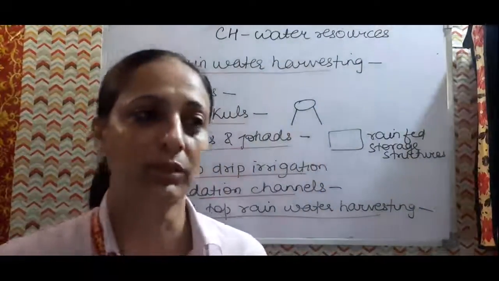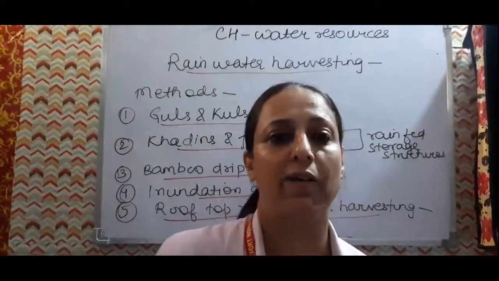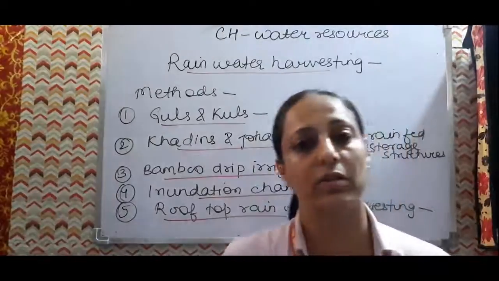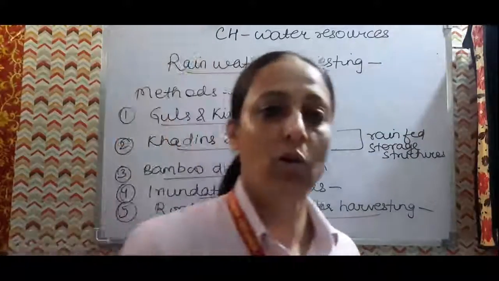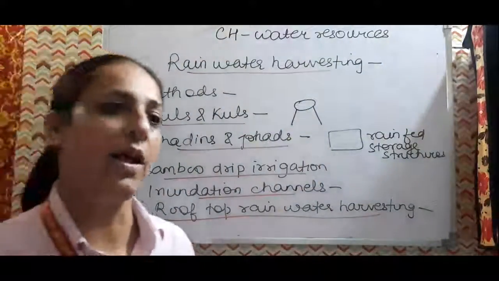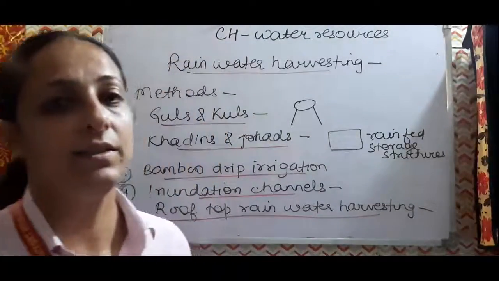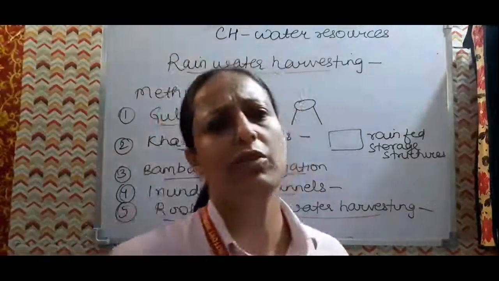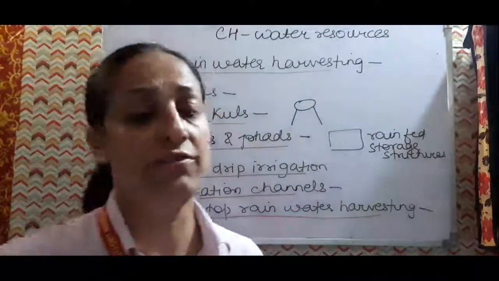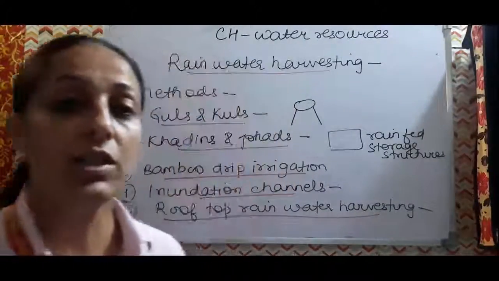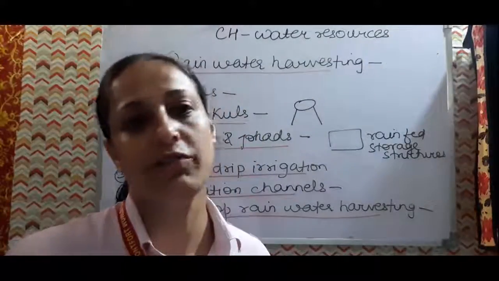The Gendathur model is in Mysore, Karnataka. The 200 households have made their own rooftop rainwater harvesting systems. They have installed them in their homes. Then, 1000 millimeters of rainfall this village receives annually, and there is 80% collection efficiency in this village, and 50,000 liters of water each household stores, which can be utilized for different purposes.